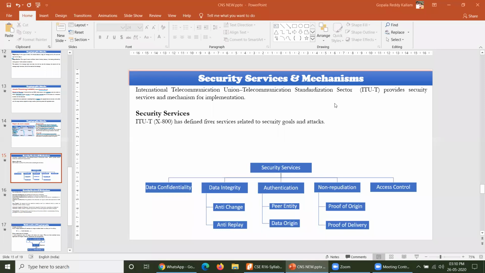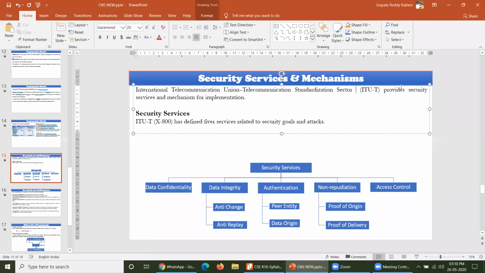Today we are entering into a very important session. Please pay attention to this session because we may take some mathematics related to cryptography.